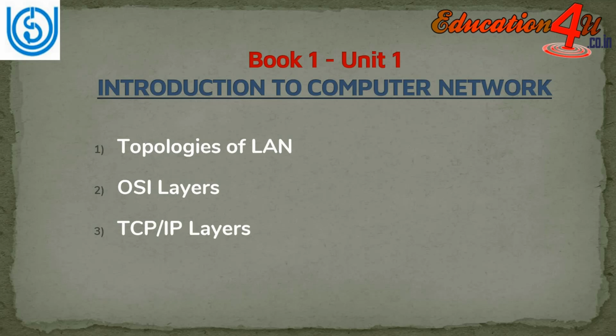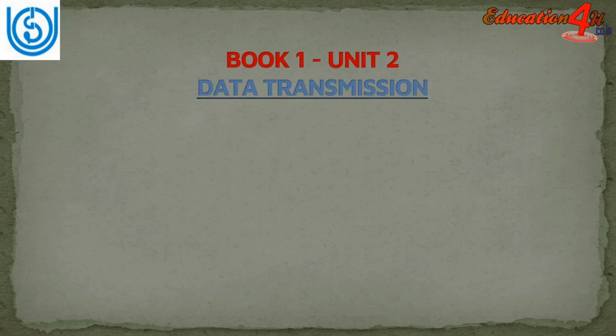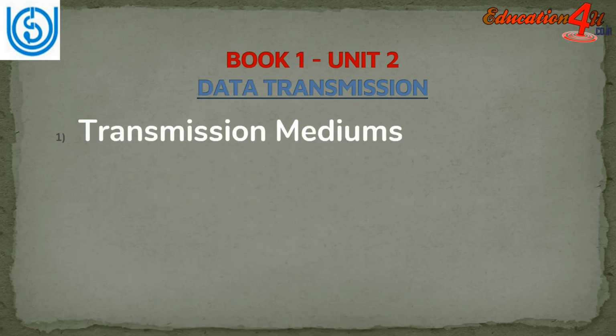Now coming to book 1 unit 2, that is data transmission, let us see what are the important questions. You should know what the transmission mediums are. There are numerous transmission mediums, starting from twisted pair cable and coaxial cables to optical fiber cables.